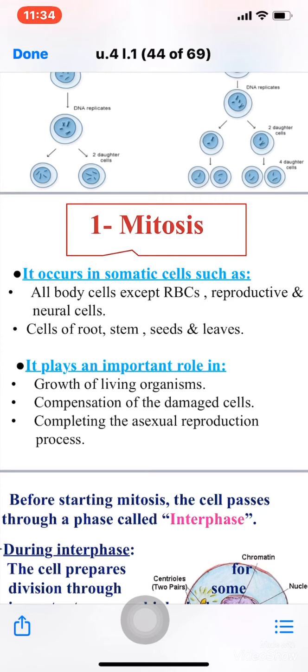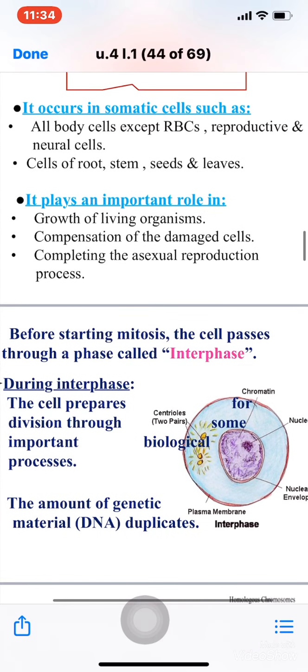Reproductive cells divide by meiosis. Mitosis also occurs in the cells of fruit, stem, seeds, and leaf. It plays an important role in growth of the living organism, compensation of the damaged cells, and completing the asexual reproduction process.